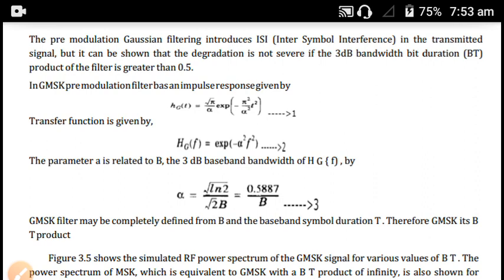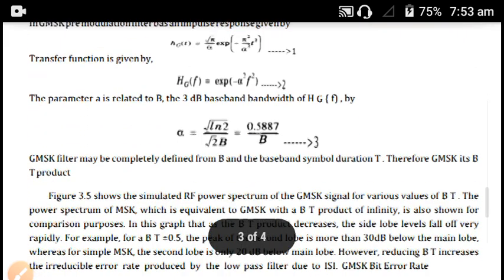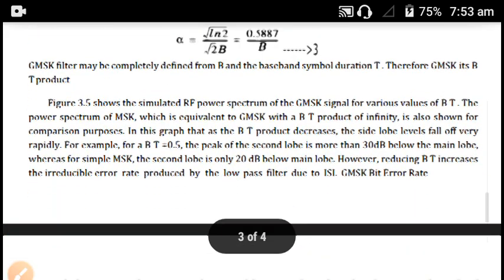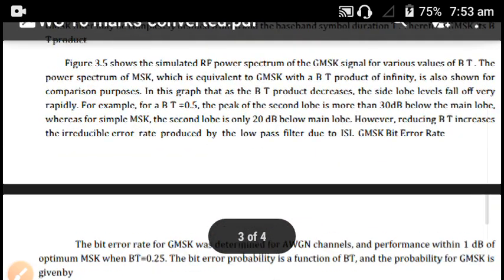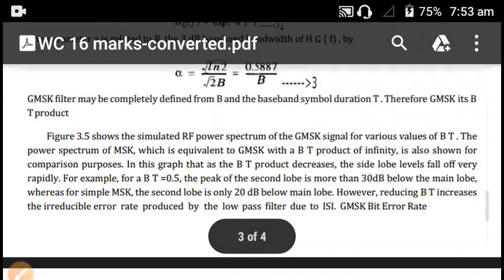And T is the symbol duration. The main advantage of this GMSK is that it minimizes the irreducible error rate generated by the filter due to intersymbol interference. The power spectral density is shown below. The power spectrum, I will send you.